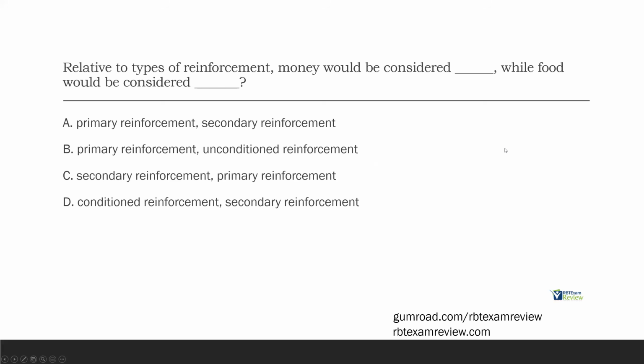So now let's evaluate food. Food is what? Food is primary, it's unconditioned. Back to C, primary, perfect, right? Money is secondary, food is primary. If we look at D, it says money is conditioned, food is secondary, which we know is incorrect. Our answer here is C. Money is considered a secondary reinforcer or a conditioned reinforcer. Food is a primary reinforcer or an unconditioned reinforcer.